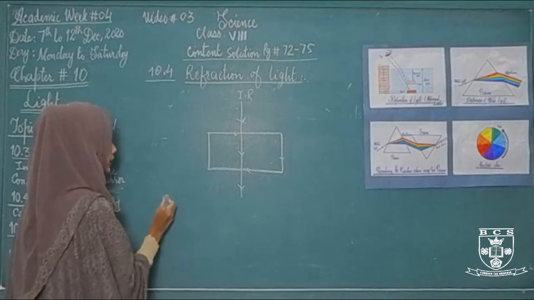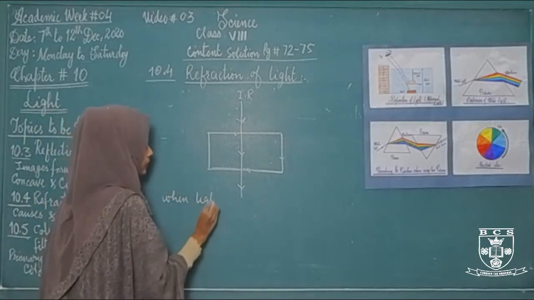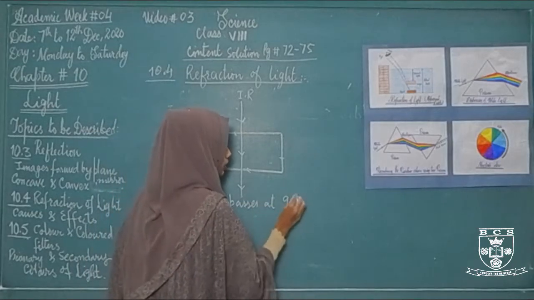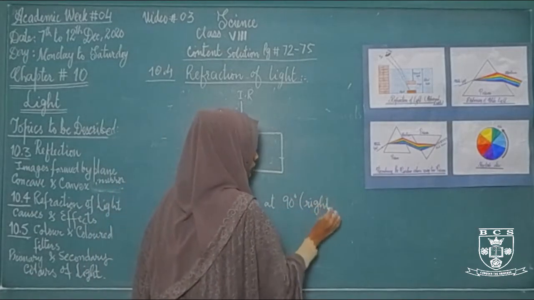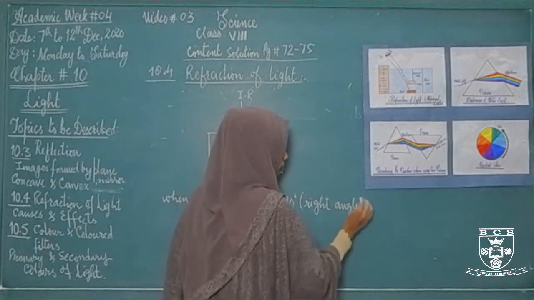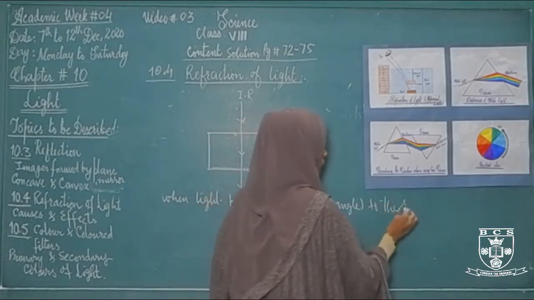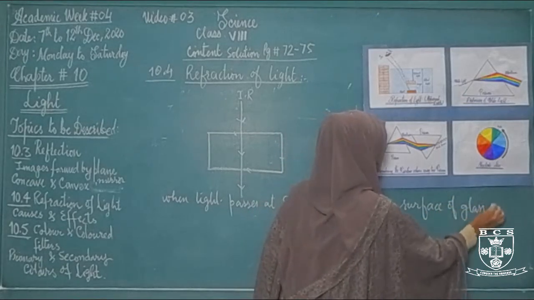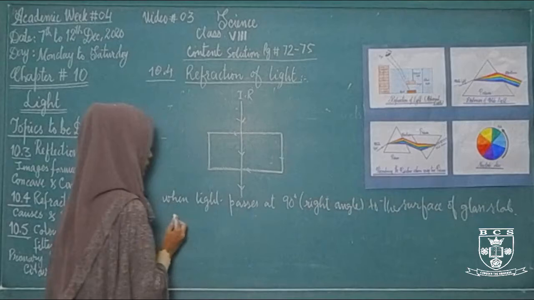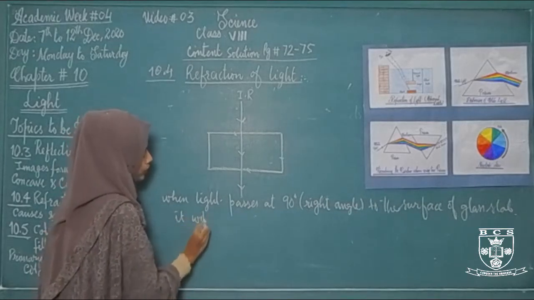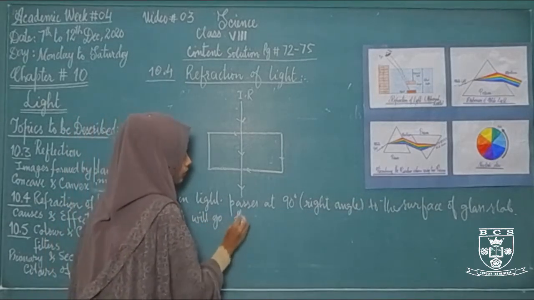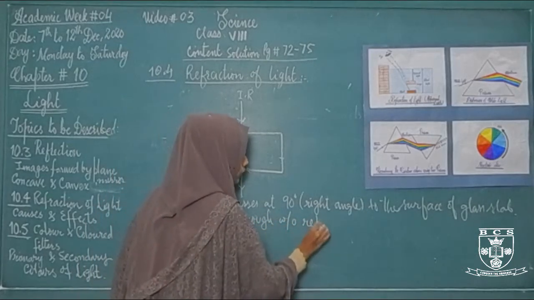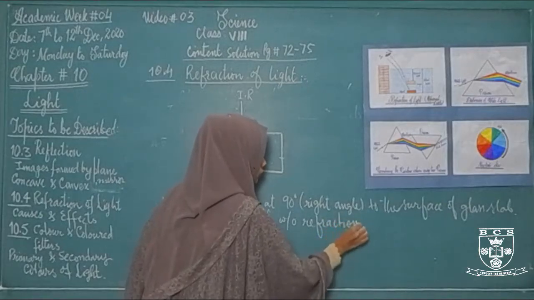Remember, when light passes at right angle to the surface of the glass slab, it will go through without refraction.